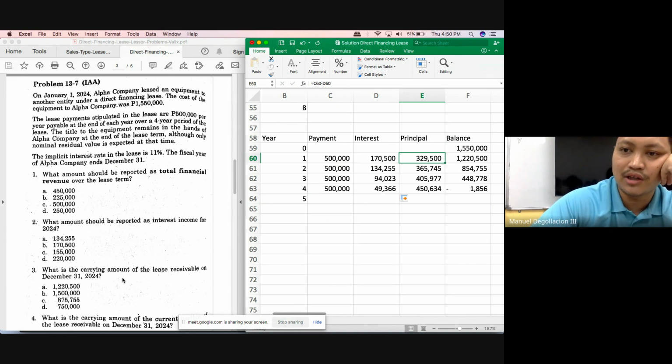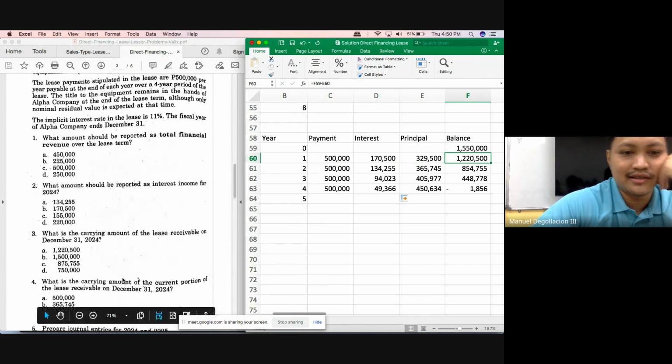And this is the amount that will be deducted from our net lease receivable of 1,550,000. If you're asked for the carrying amount, class, that is the same as being asked for the net lease receivable. So our answer here would simply be 1,220,500.